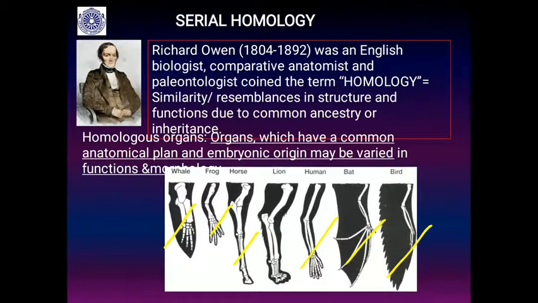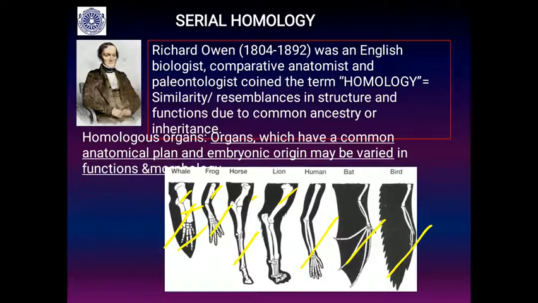They have a common anatomical plan. You may see here the bone structure they are supporting is the same. This is the humerus bone, then these are radio ulna, and these are the phalanges. The same you will find in the wing of a bat and bird and the human hand. So they have the same anatomical plan and embryological origin, but they are doing different functions.